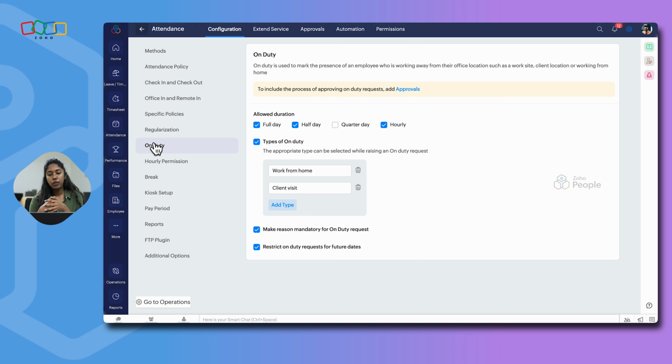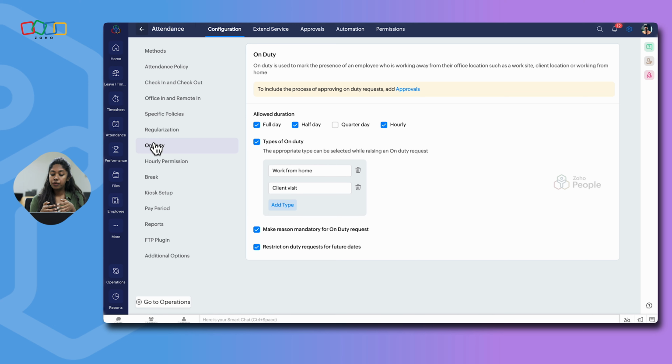Next, we'll see about on duty. If an employee is undergoing a training, or if an employee is at a client place or on a business trip, they will not be able to check in and check out on a daily basis. In these conditions, they can submit an on-duty request from Zoho People. They can submit an on-duty request for a full day, half day, quarter day, or even on an hourly basis, depending upon the duration that you update over here. And you can also update the on-duty types for an employee to choose when raising a request.